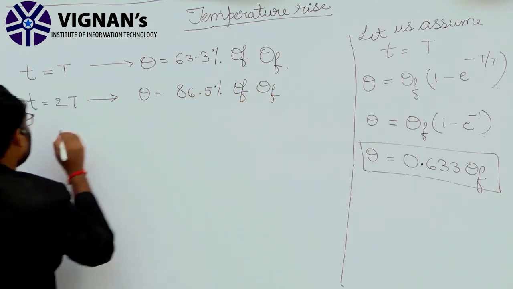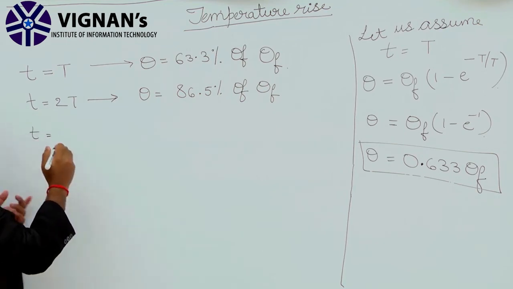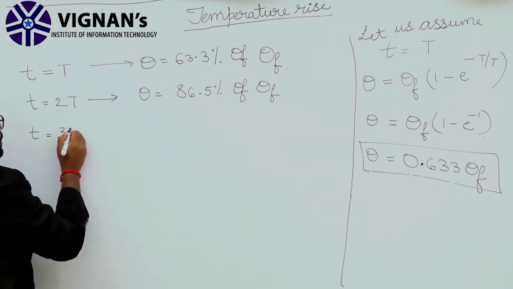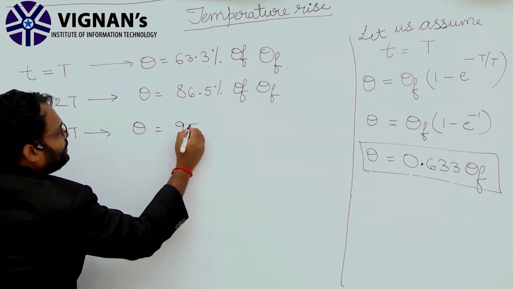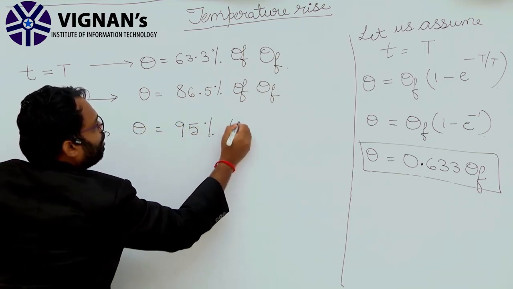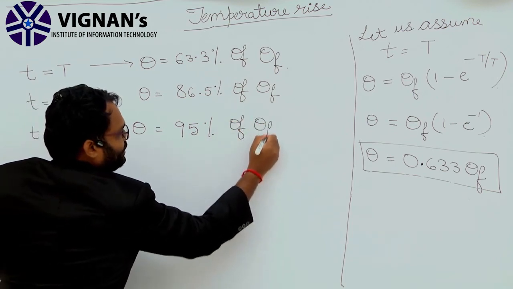If t equal to 3T, then theta equal to 95% of theta f.